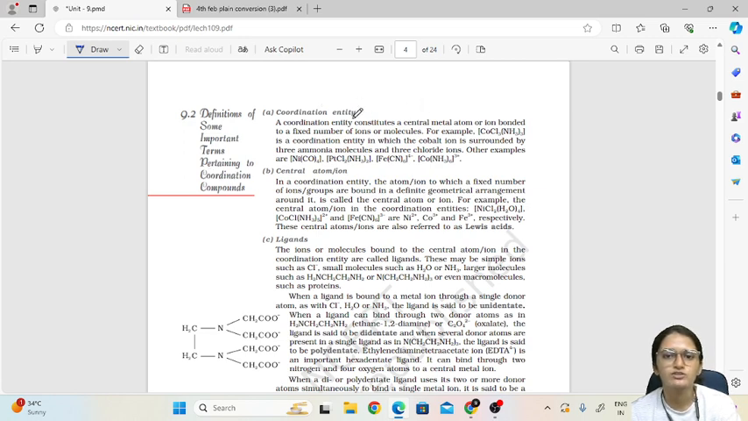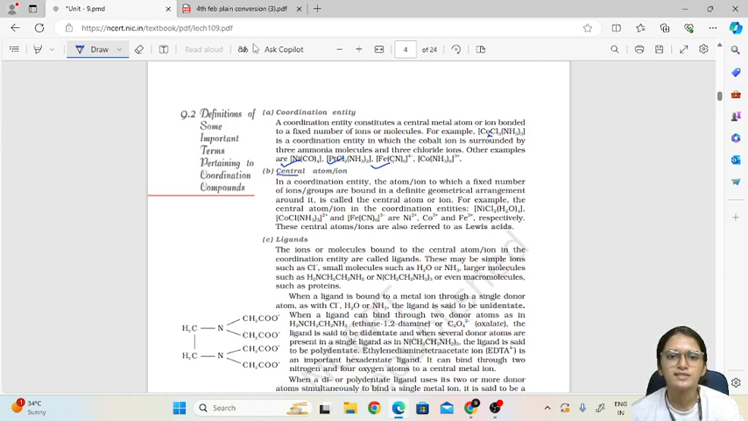So first of all, coordination entity. Now what is coordination entity? It constitutes a central metal atom or ion bonded to a fixed number of ions or molecules. Whenever you see a formula in square bracket with this type of arrangement, it is a coordination entity, in which we have a central metal atom and it is bonded to a fixed number of ions or molecules. For example, in this compound, a cobalt ion is surrounded by 3 ammonia molecules and 3 chloride ions. In this one, nickel is surrounded by 4 carbonyl neutral molecules.